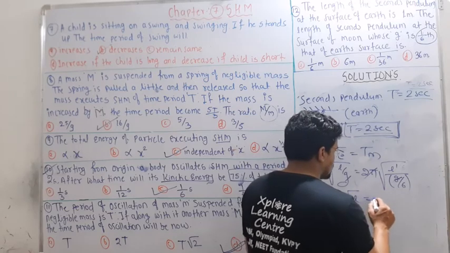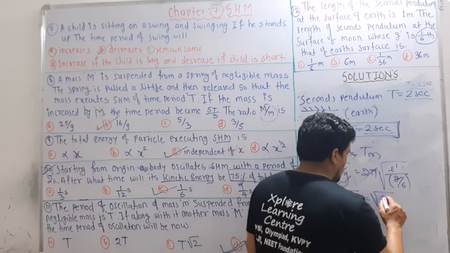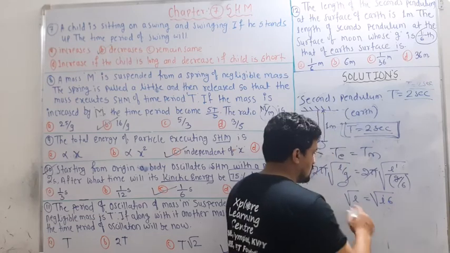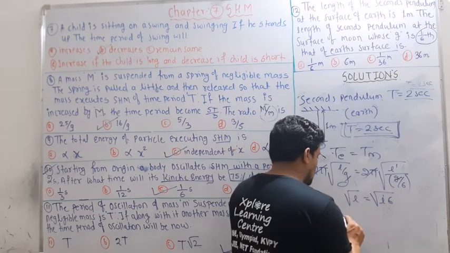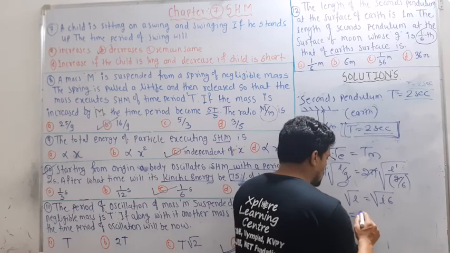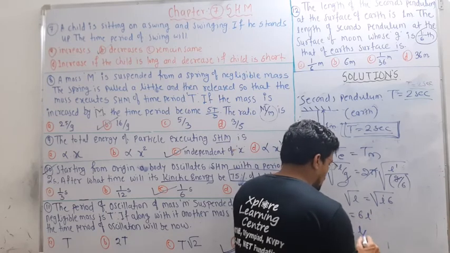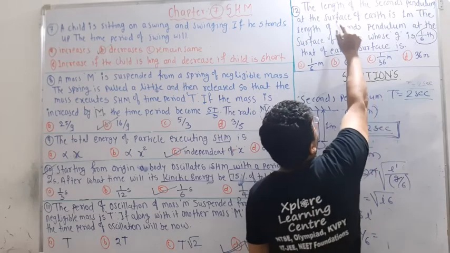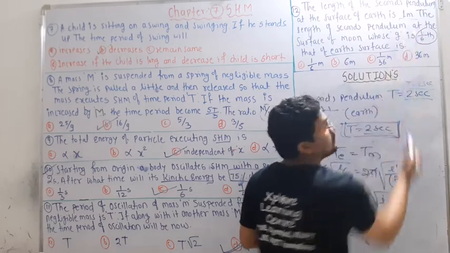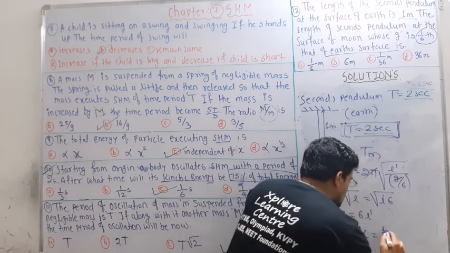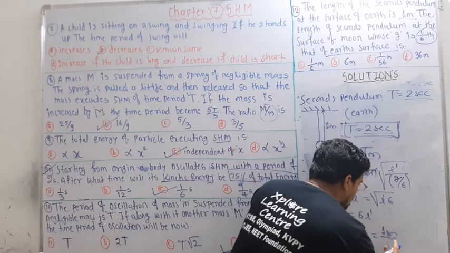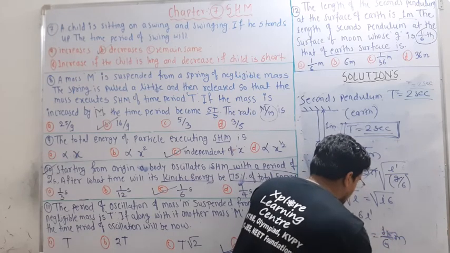So it becomes under root of L is equal to under root of 6 L dash. Squaring both sides, L is equal to 6 L dash. Therefore L dash is equal to L upon 6, but L is 1 meter. If you place 1 here, you will get 1 by 6 meter.